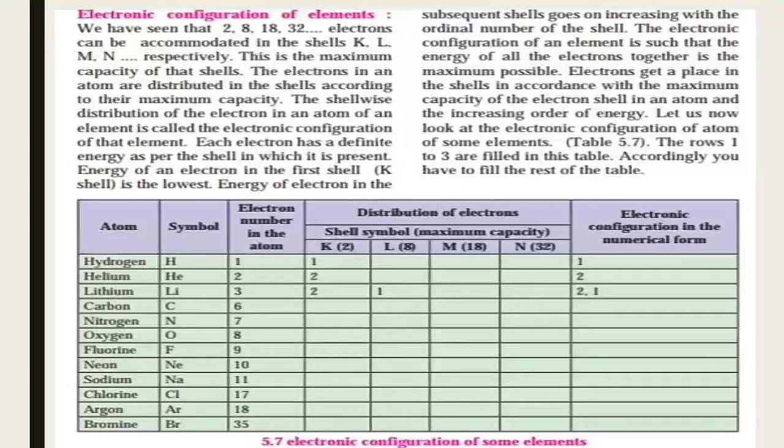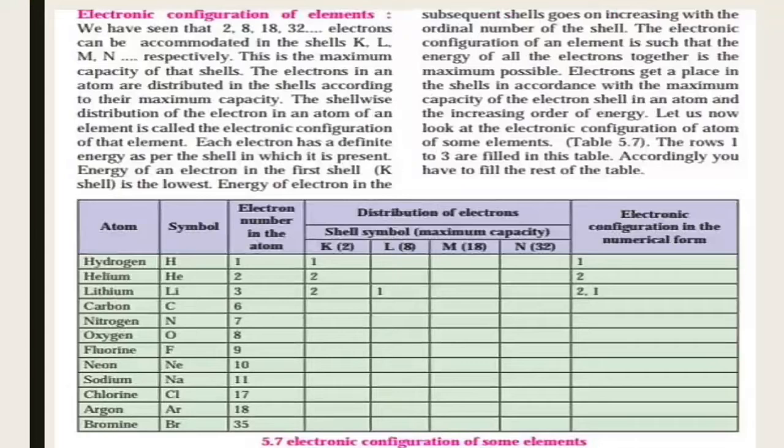Lithium has atomic number 3, that means 2 and 1, so the electronic configuration is 2 and 1. Then carbon, 6: in the K shell it occupies 2, and then 4 in the L shell, so 2 and 4 is the electronic configuration of carbon.